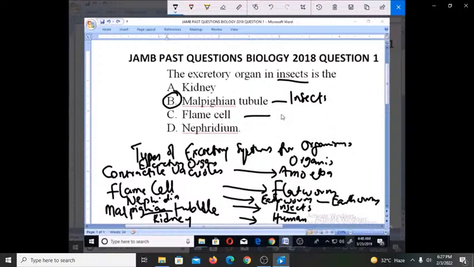Phlegm cell is the excretory organ for flatworm. Nephridium is the excretory organ for earthworm. And kidney is the excretory organ for human. That is what me and you use as our excretory organ. So the right option for the answer is Mammalian tubule, which is the excretory organ for insects.